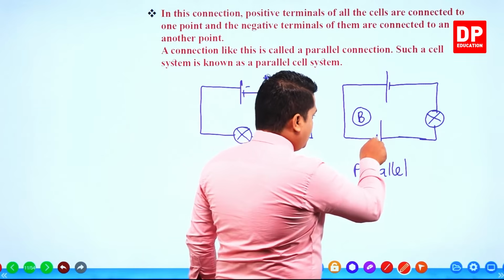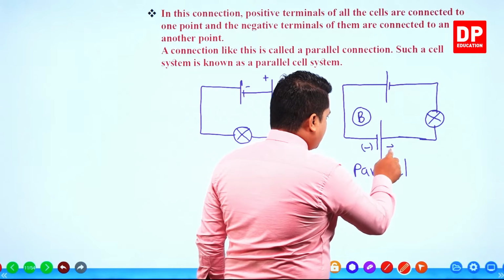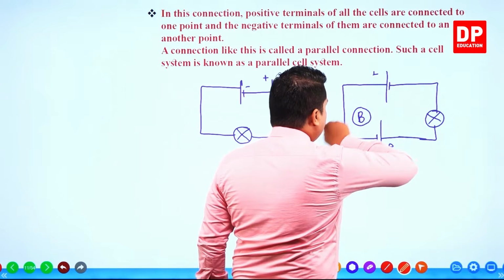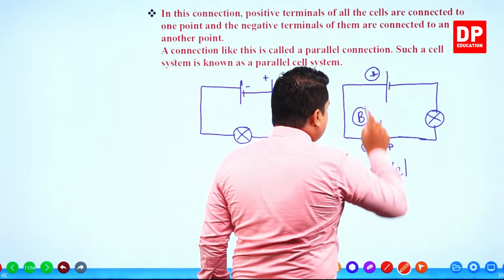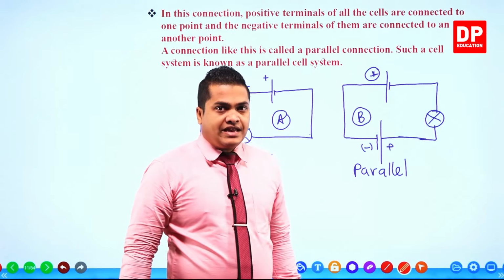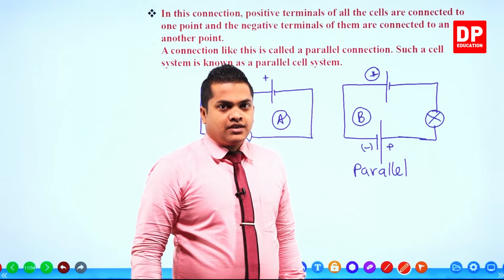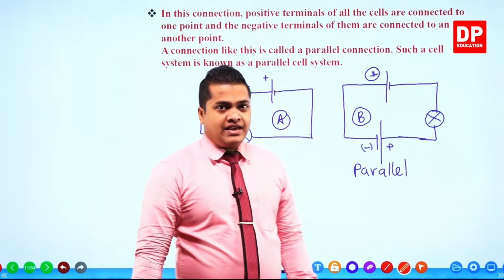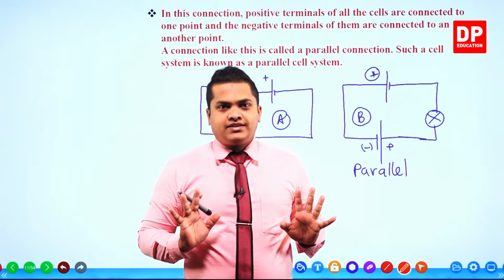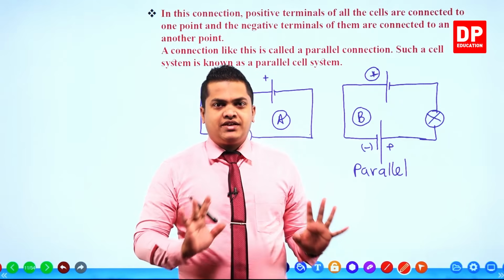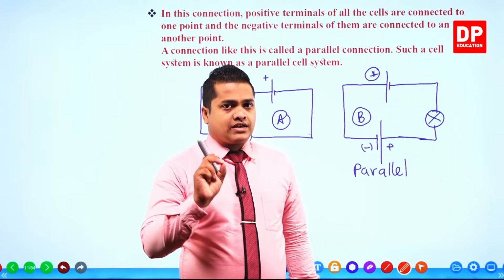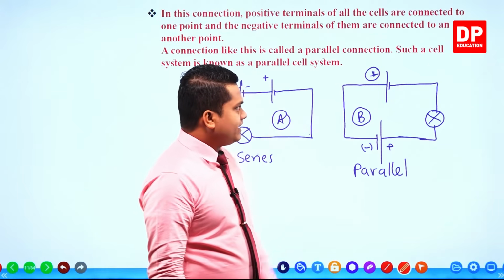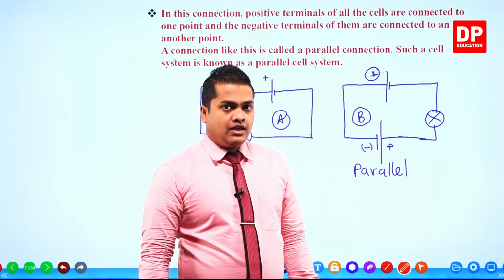So this is negative, this is positive. Negative is coming with the positive one here. So this is definitely a series connection. However, the two dry cells are placed parallel to each other. That's correct, their position is parallel to each other. However, the connection is series because the negative terminal is interconnected with the positive terminal.